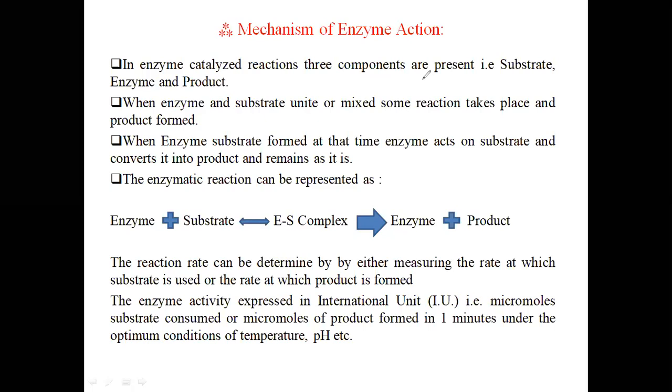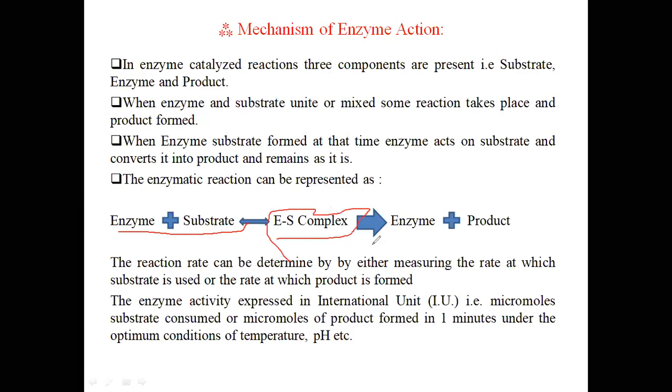So when enzyme and substrate unite, some reaction takes place and product forms. The enzyme acts on the substrate, converts it into the product and remains as it is. The enzymatic reaction can be represented as enzyme plus substrate coming together to form the enzyme substrate complex.